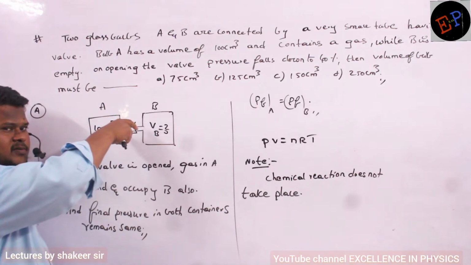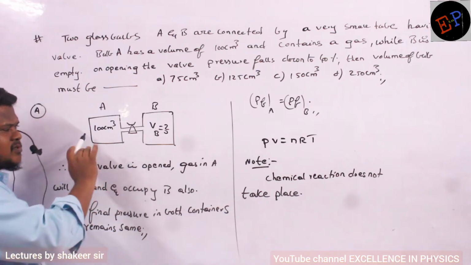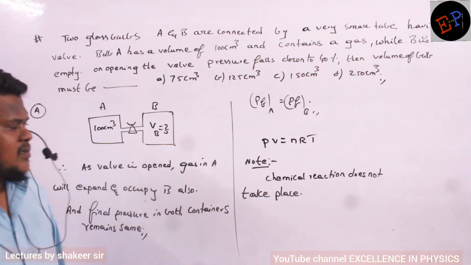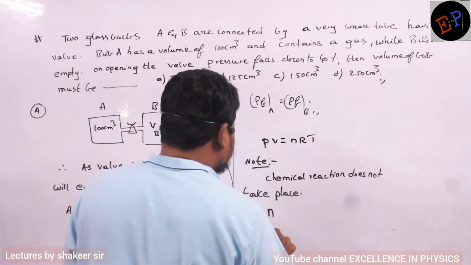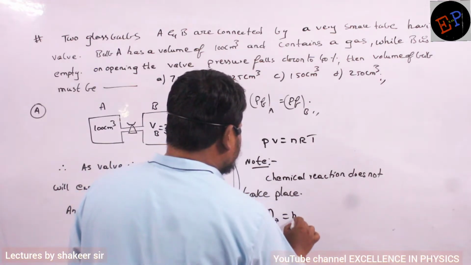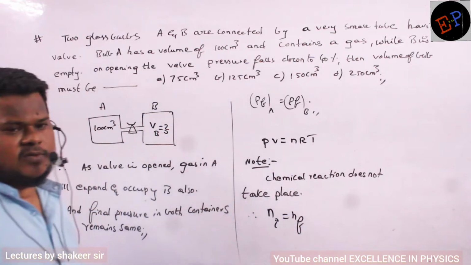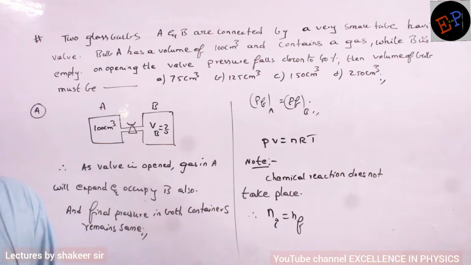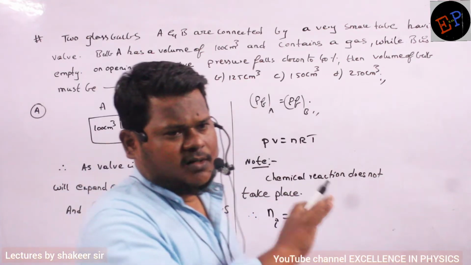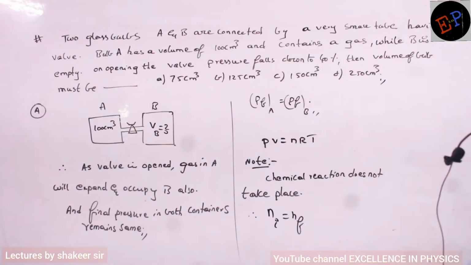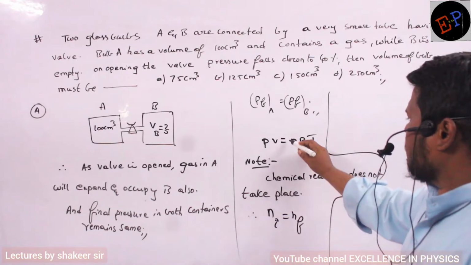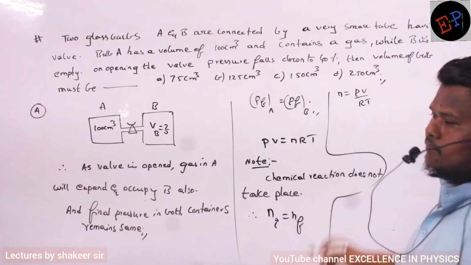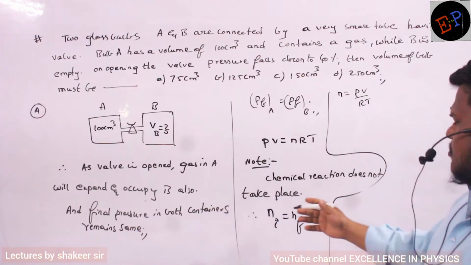Even after opening, only 100 molecules are present, but they are distributed in both A and B. So since chemical reactions are not happening, N initial is equal to N final. Total initial moles and total final moles must be equal, because the number of molecules of gas is not changing. Are you able to understand? So how can I write N from the ideal gas equation? N is equal to PV divided by RT, no? PV divided by RT. So N1 is equal to N2.